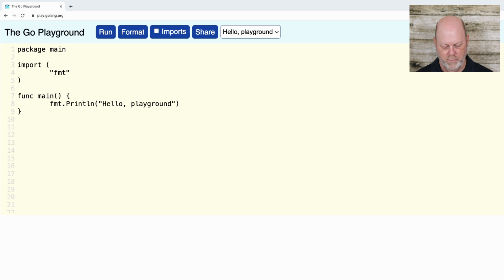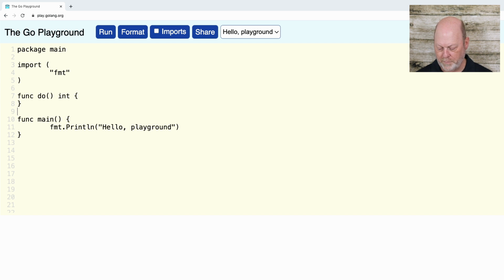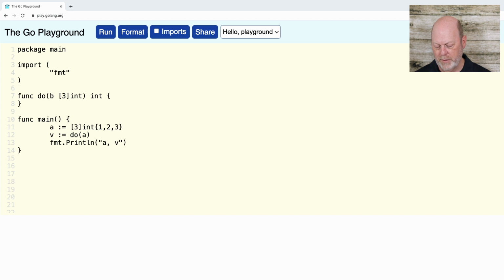And I'm going to create a function, and I like simple functions, so we're just going to call it do. We'll create a little array, and we're then going to assign to A. Now that means we're going to put a formal parameter on A, and it has to match, so it's going to be an array of 3 ints.